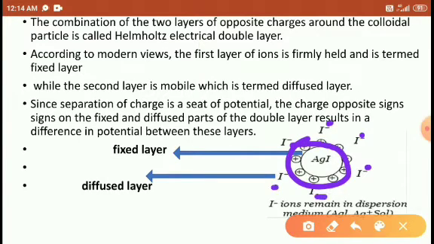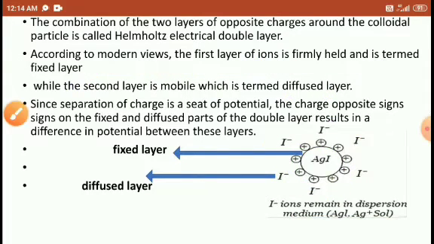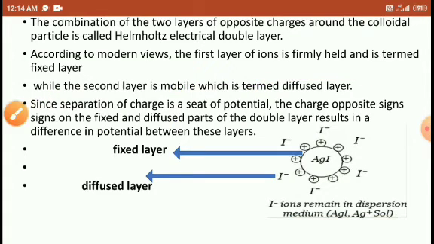This is the second layer, the second ion charge. The second ion charge is called the diffuse layer because it is a temporary layer. It will disappear after some time. The separation of charges sets up a potential of opposite sign. The fixed and diffuse parts of the double layer result in a potential between the layers.